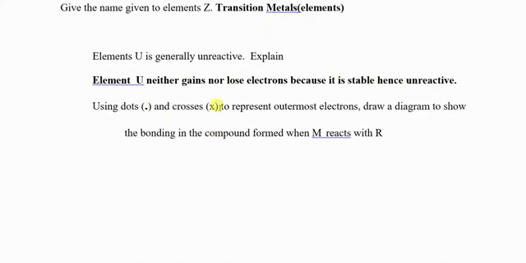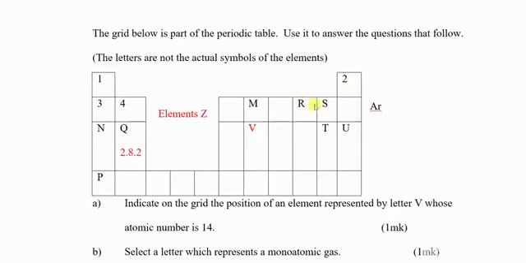Using dots and crosses to represent outermost electrons, draw a diagram to show the bonding in the compound formed when M and R react. You must know. So let us count 1, 2, 3, 4, 5, 6. 6 is carbon. 7, 8. R is oxygen. So this is the compound that is carbon plus oxygen.